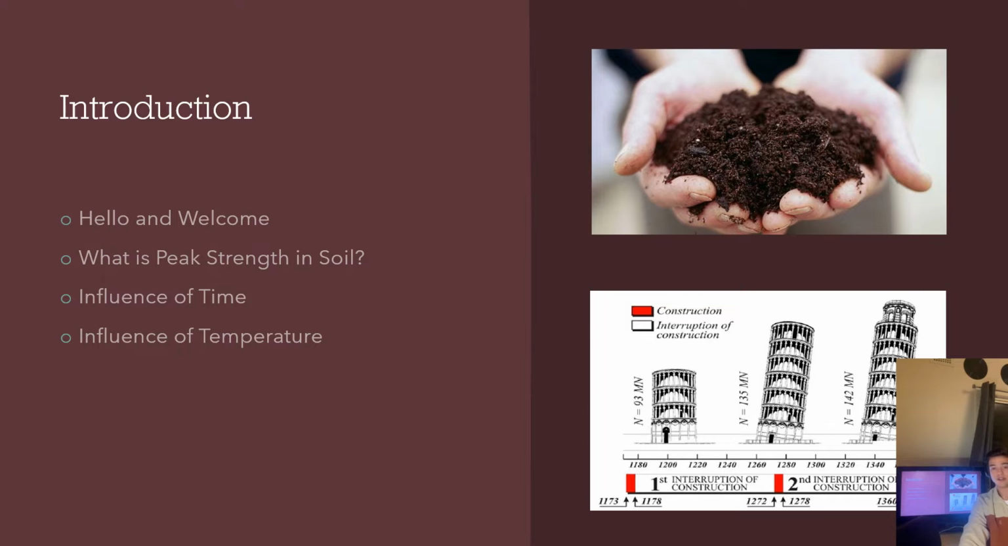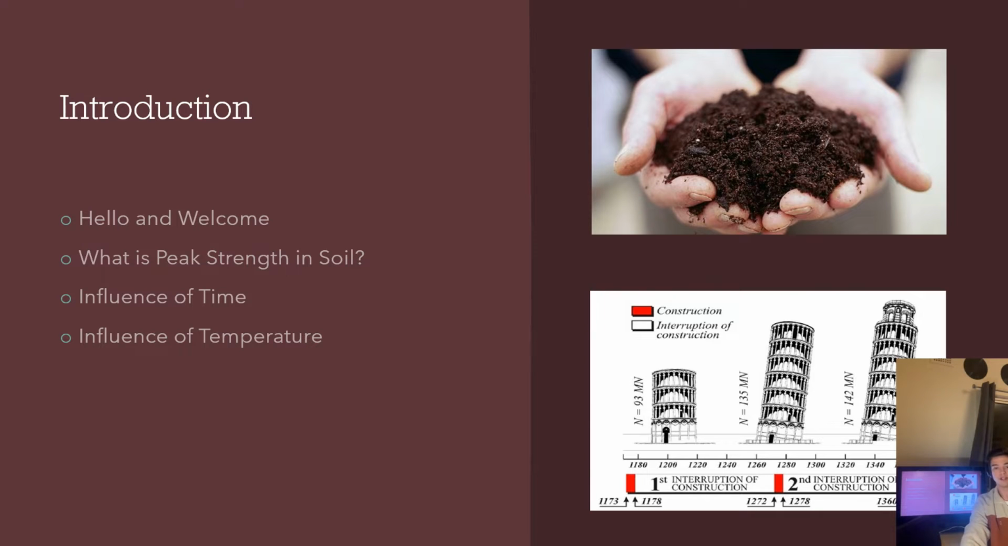Temperature and its rate of change can also play an important role in the soil peak strength calculation. The freeze-thaw cycle negatively affects the strength value of soil due to the expansion of water as it freezes. Generally speaking, soils in sub-zero temperatures have a higher peak strength value than soils in warmer climates.